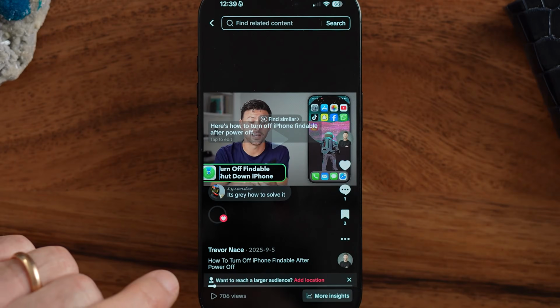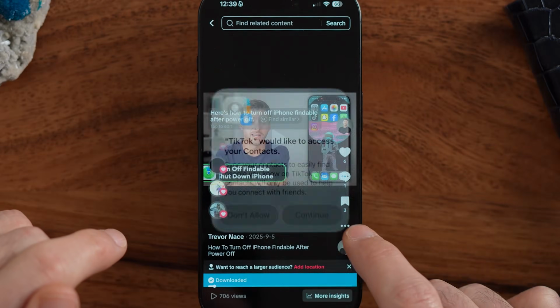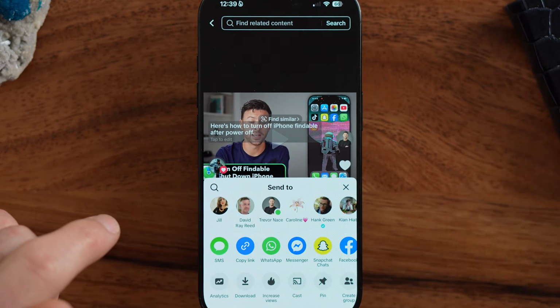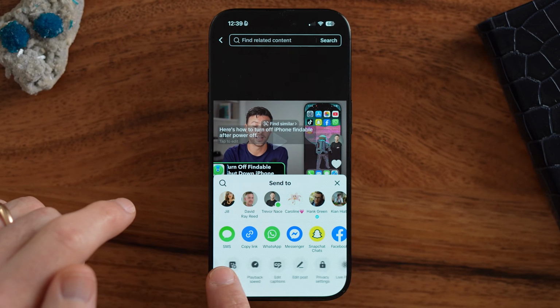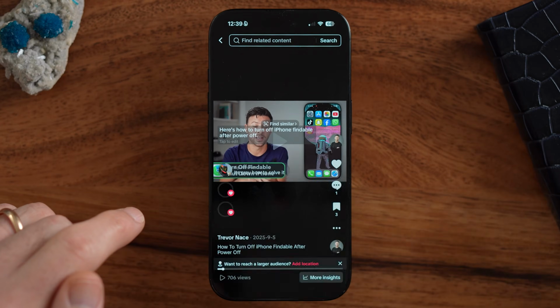So just tap on download and then let's hit allow full access. Let's next just tap on those three dots. Man, it wants to ask for a lot of stuff. After tapping on those three dots, just swipe over at the very bottom until the end. And there is the delete button. Just tap on that delete.